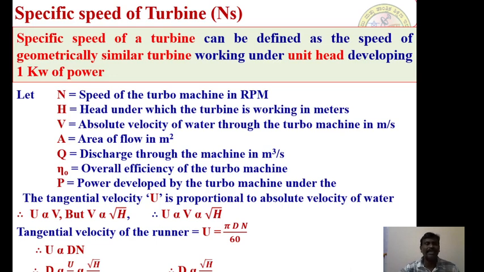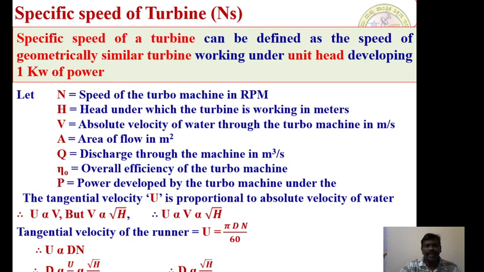Now let us consider: let capital N be the speed of the turbo machine in RPM. H is the head on the respective turbo machine. Capital V is the absolute velocity of the water through the turbo machine in meters per second. A is the area of the flow, and Q is the discharge through the machine. Eta naught, eta O, is the overall efficiency of the turbo machine. P is the power developed by the turbo machine.